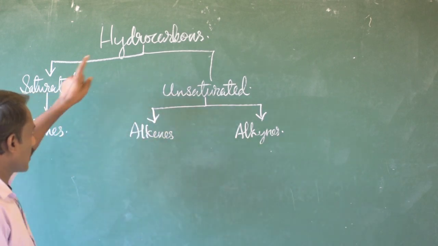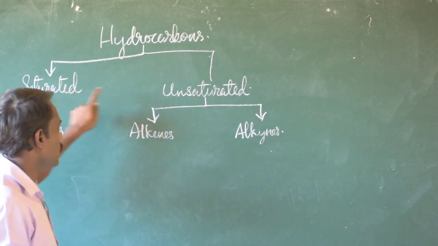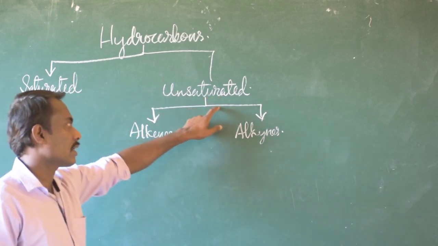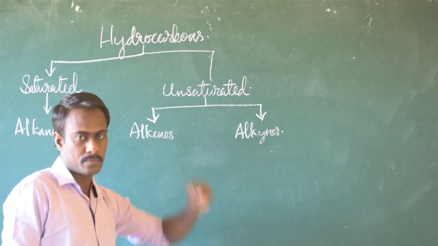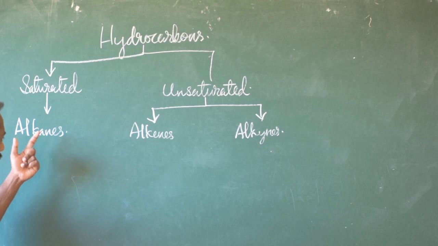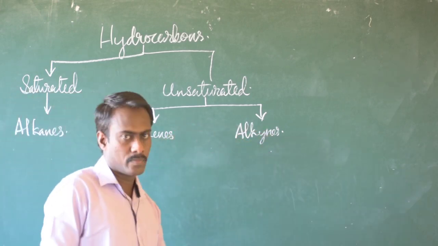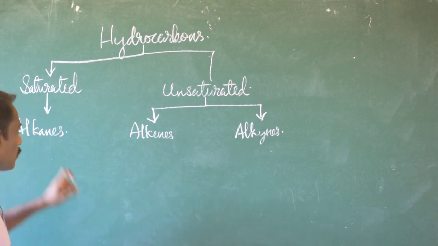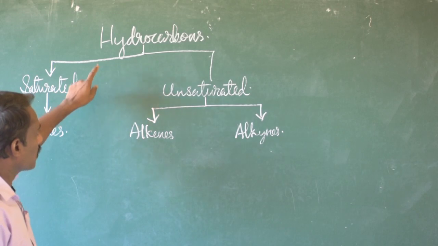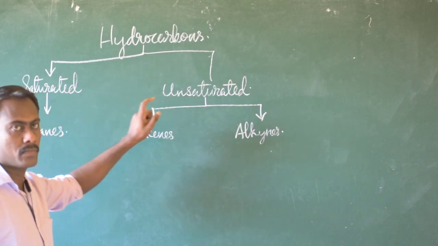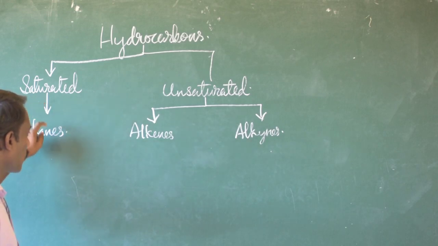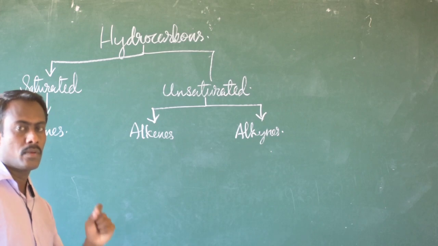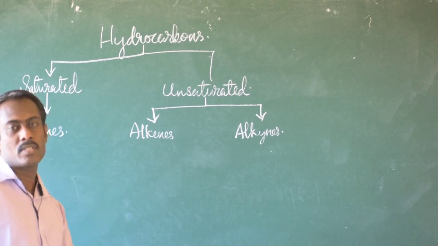Okay, so the hydrocarbons are broadly classified into saturated and unsaturated. Saturated hydrocarbons are alkanes, unsaturated hydrocarbons are alkenes and alkynes. So what are alkanes, alkenes and alkynes? Alkanes are a series of compounds formed by the bond between hydrogen and carbon atoms. Note that only single covalent bonds are present between the carbon atoms, if there are more than two carbon atoms in it.